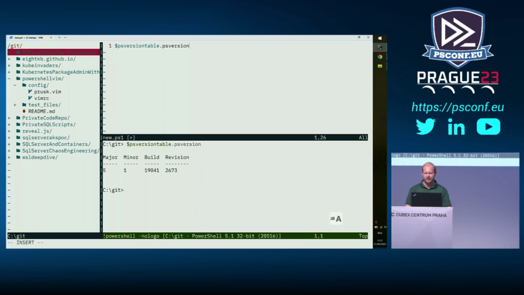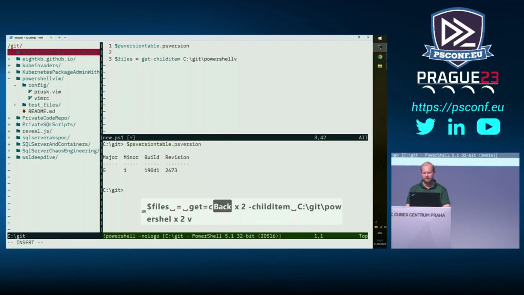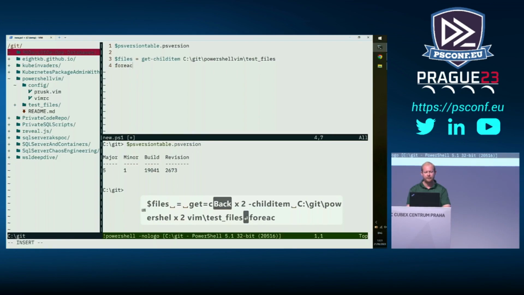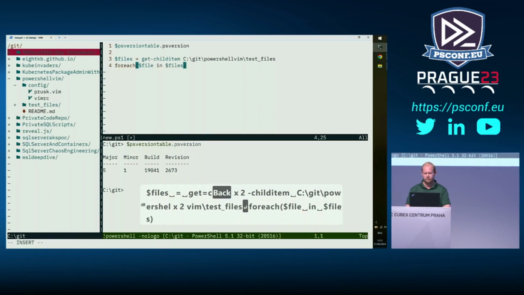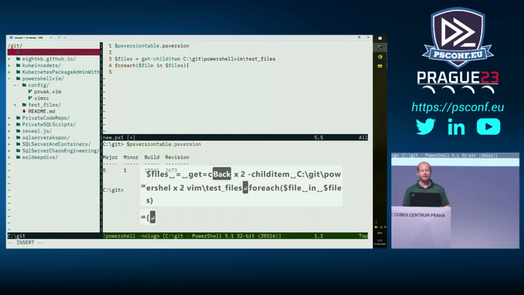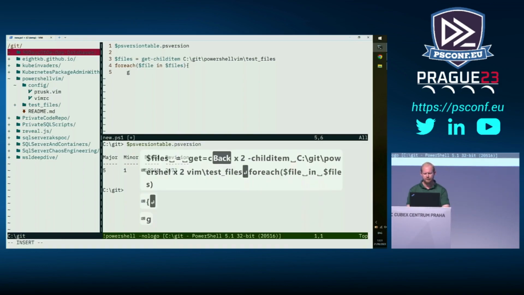Let's try a more complicated script. Let's do the same thing as we did before. Files equals Get-ChildItem, and it's the PowerShell vim test files, and then for each file in files, hey, smart indenting.